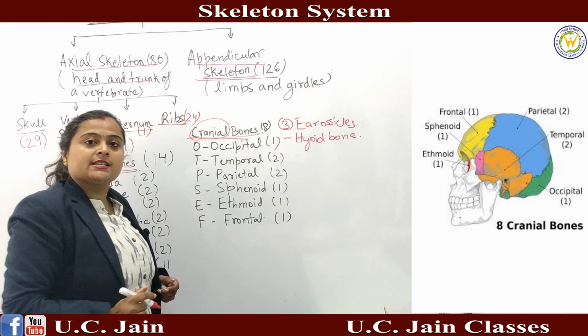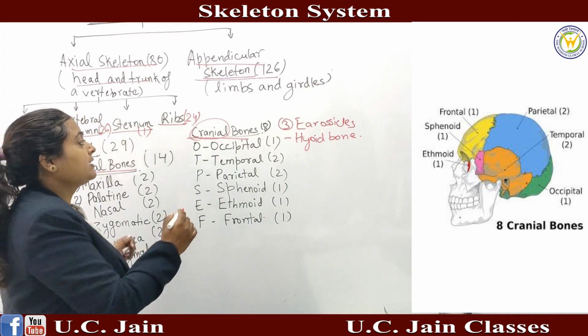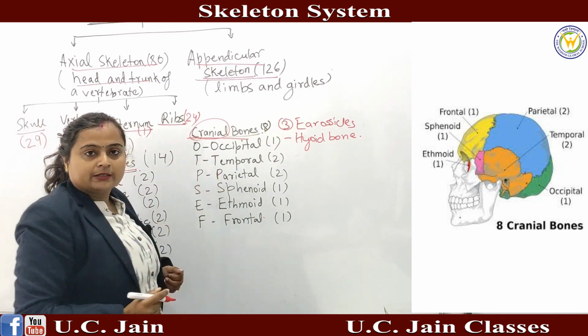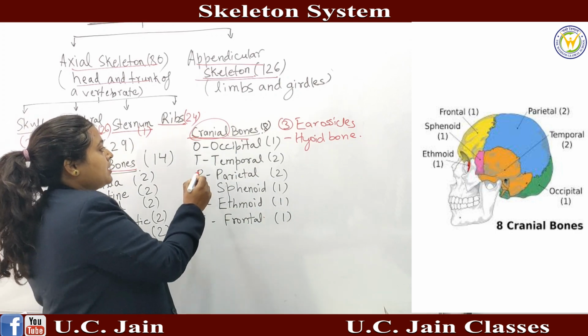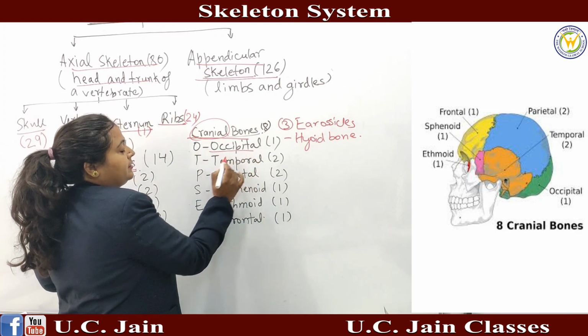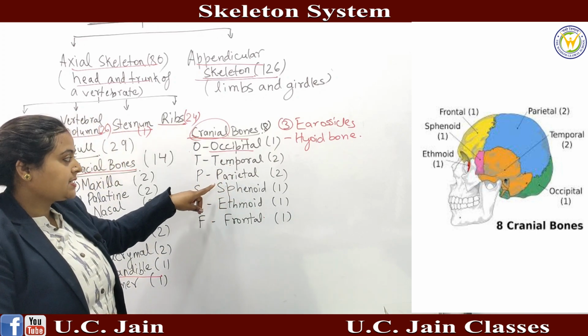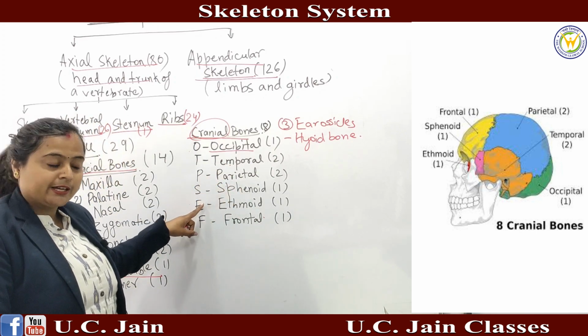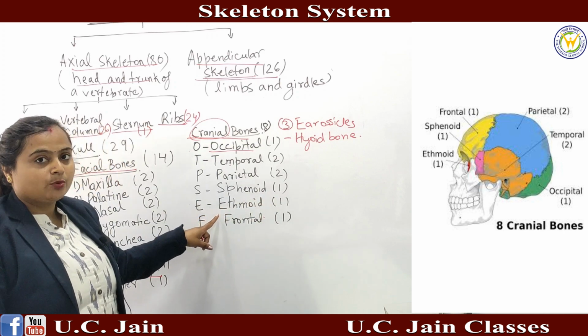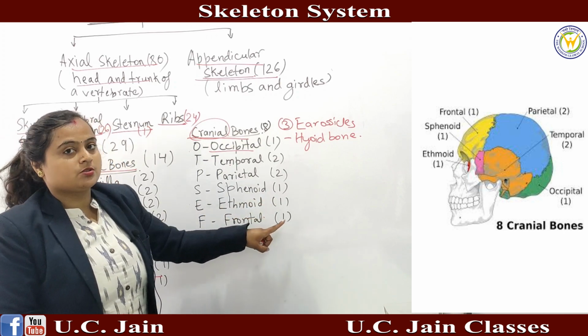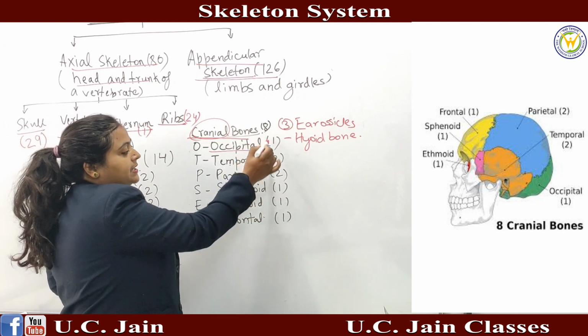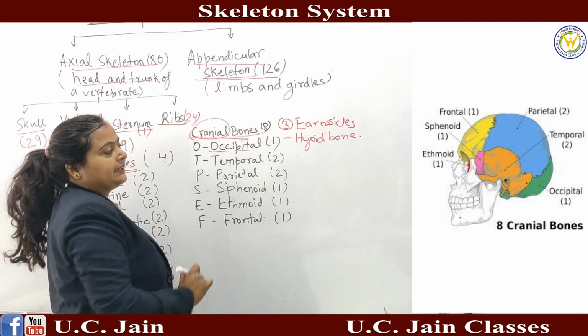What are they? Occipital, 1 in number; temporal, 2; parietal, 2; sphenoid, 1; ethmoid, 1; and frontal, 1. This is the number of bones in our cranial bones.